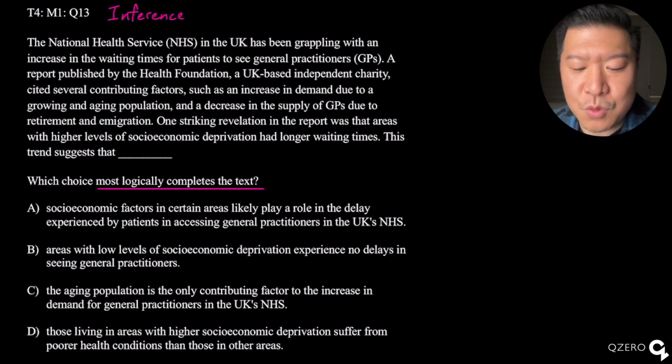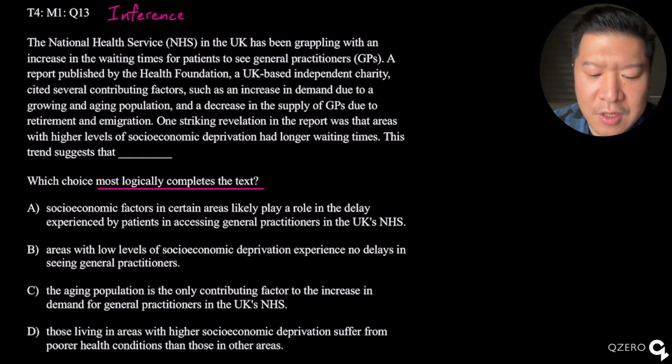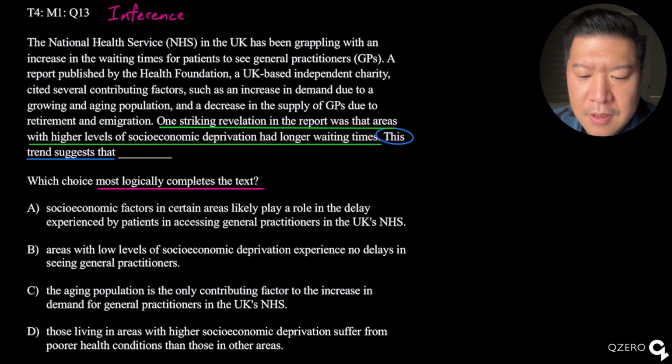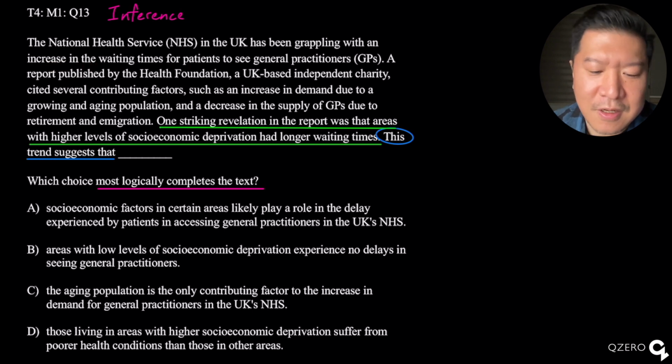We've got this inference question here. We want to find what logically completes the text. We usually want to find cause and effect relationships or correlations. We see different factors that influence the waiting times for patients in the NHS system in the UK. Now, we want to focus on this last sentence here.